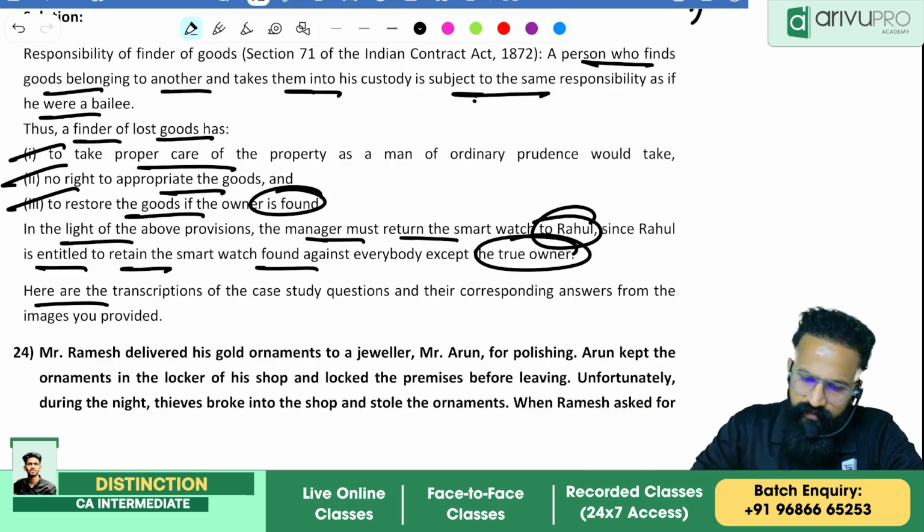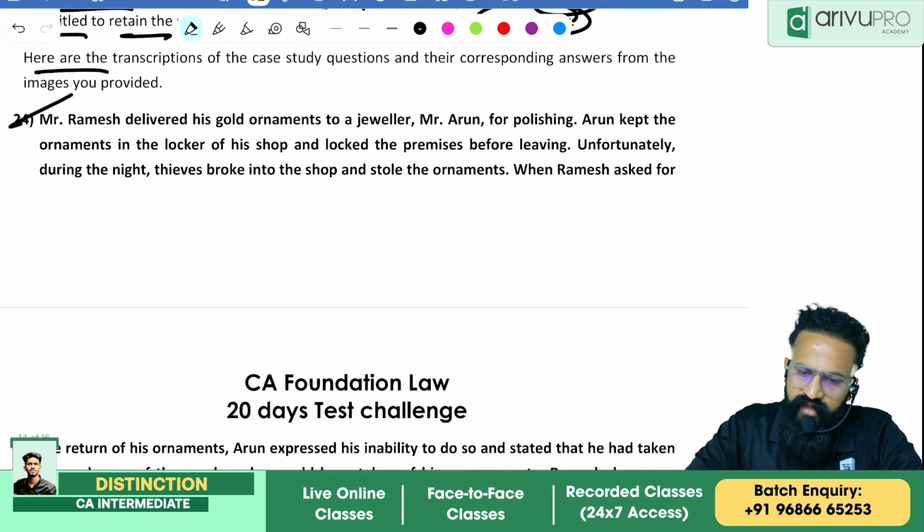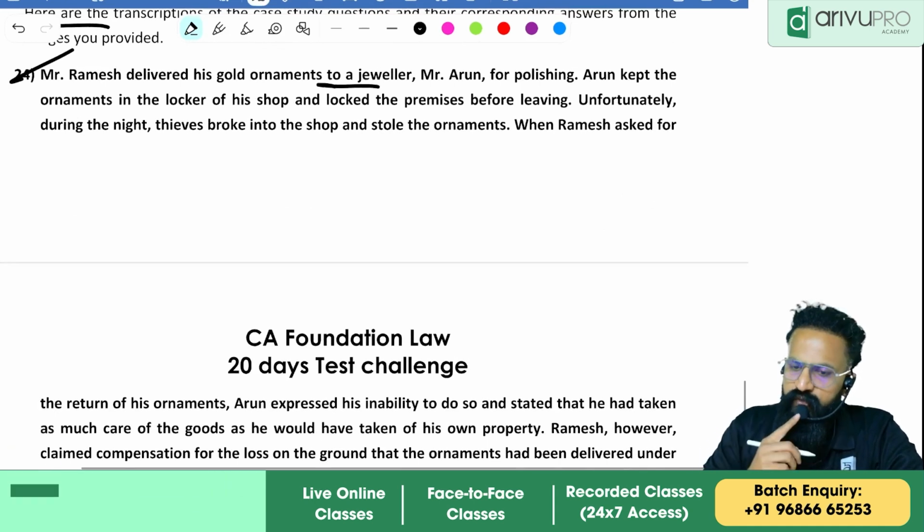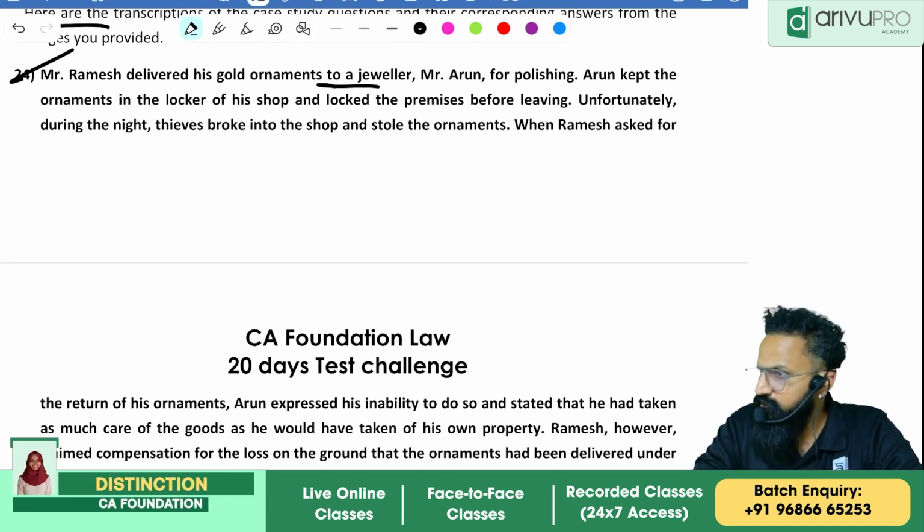Here are the, okay, you can ignore that. Next one, Mr. Ramesh delivered gold ornaments to a jeweler. Mr. Arun, hey, you wrote 24th one, no?